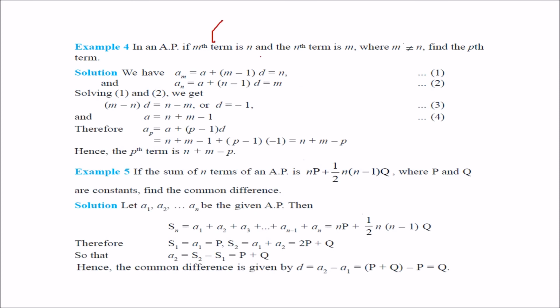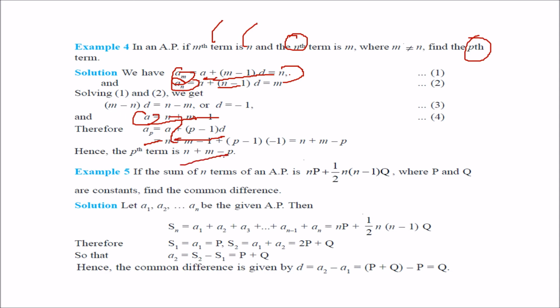The mth term is n, so a_m: a plus (m minus 1) into d is equal to n. The nth term is m, so a_n is a plus (n minus 1) into d. You can solve these two to get the values, like a is equal to n plus m minus 1. Also you have to find the pth term. So the pth term will be what? a plus (p minus 1) into d. You place the value of a here, and you get n plus m minus p as the pth term.